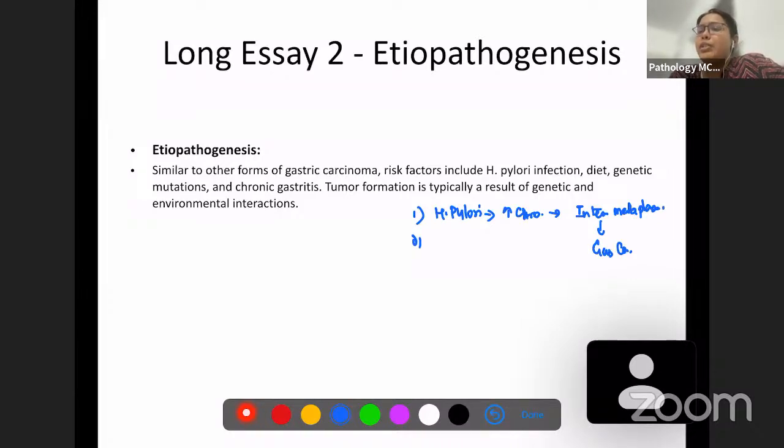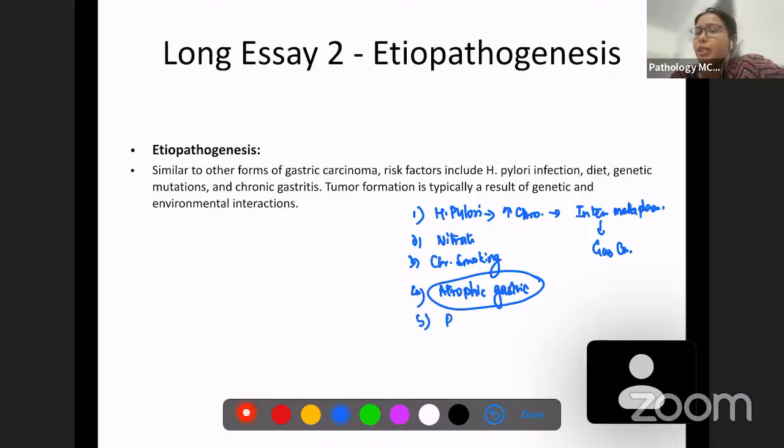Okay, second one, nitrate-rich food, chronic smoking. And then we have any chronic inflammatory condition causing atrophic gastritis. For example, for chronic inflammation, we know autoimmune gastritis, which can be caused by pernicious anemia also, because it is also an autoimmune condition.